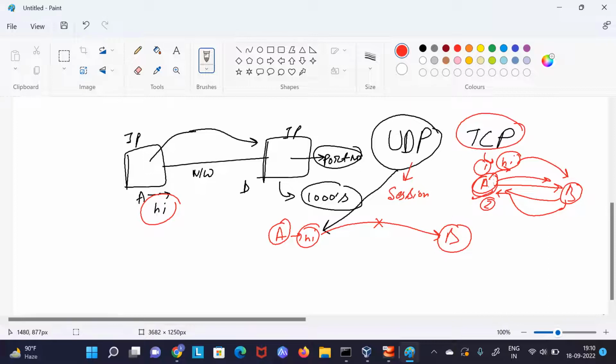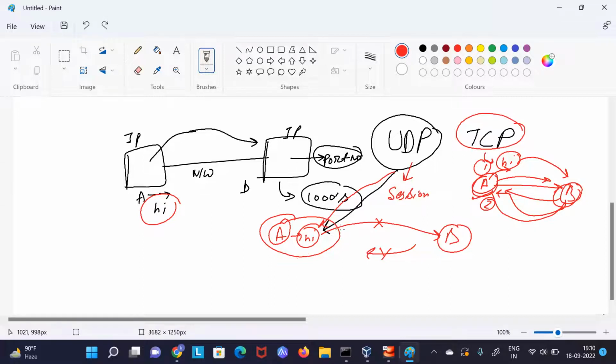But if you think your data is not that important, then UDP is fast in comparison to TCP, because in UDP we don't have any concept like acknowledgement. A will just do his part, A will just send his data, but whether B is receiving it or not is not A's responsibility.